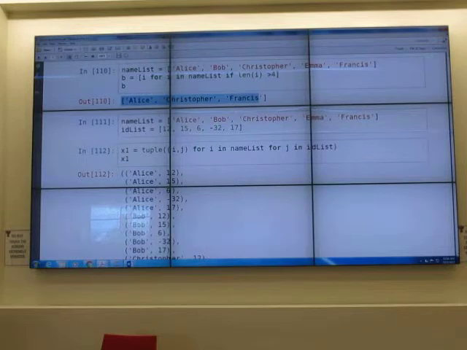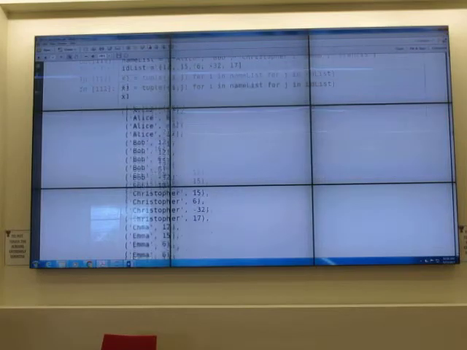Okay, I have a name list and an ID list: 12, 15, 6, minus 32, 17. And I try to make a tuple. Tuple takes 1 argument. Okay, so I wrap it. Oh, okay. I think this is a tuple of tuple.